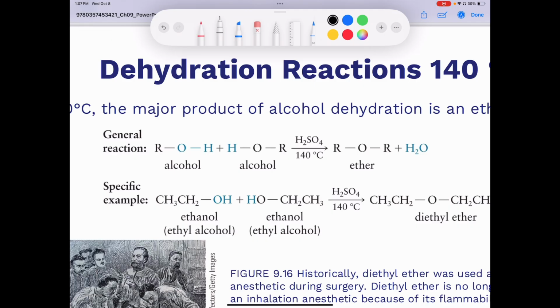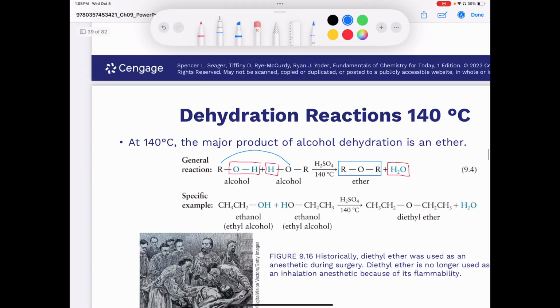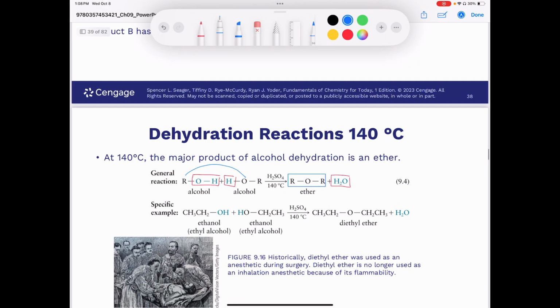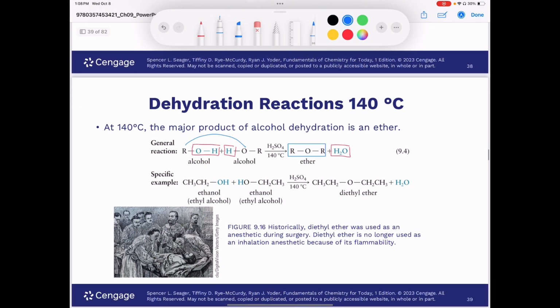If we have an alcohol and an alcohol, we react them together, you can see the OH group from one of the alcohols and the H from the other alcohol. That's going to leave to form water, and then you're going to form a bond between this oxygen and the R group, and this R group like this to give you an ether, all right? So this is another type of dehydration reaction. Why is it dehydration? Because we end up losing water as a product. You can see an example here.